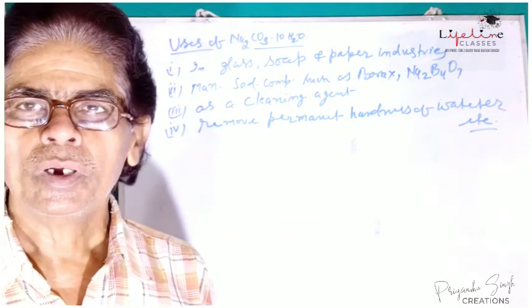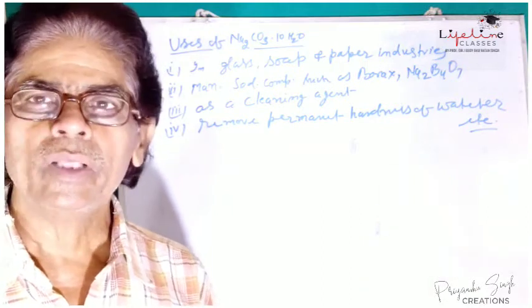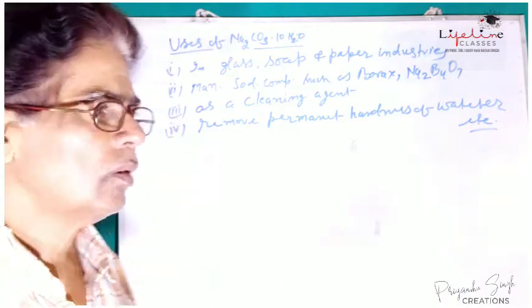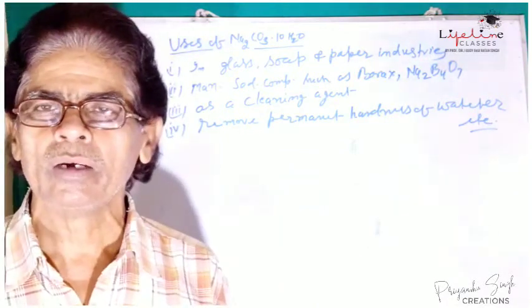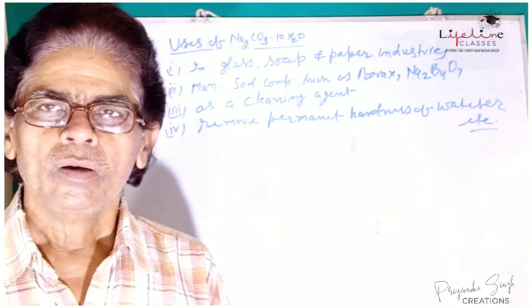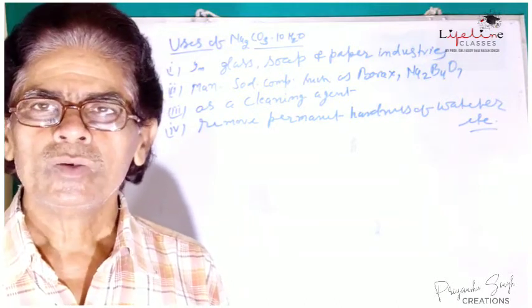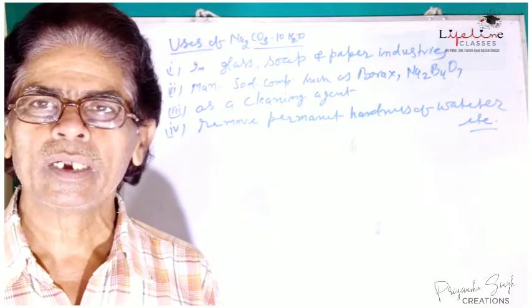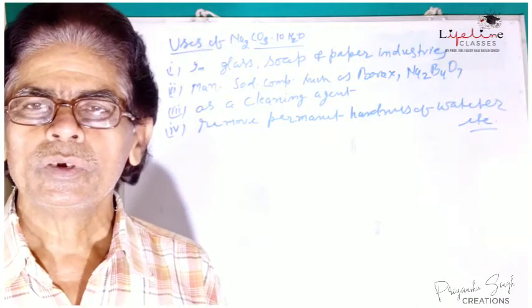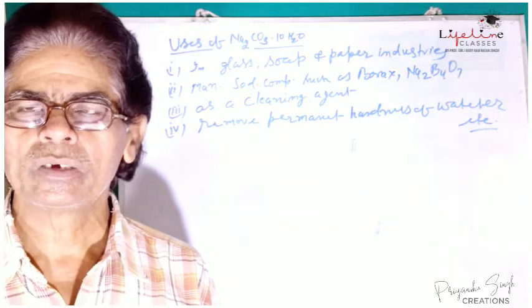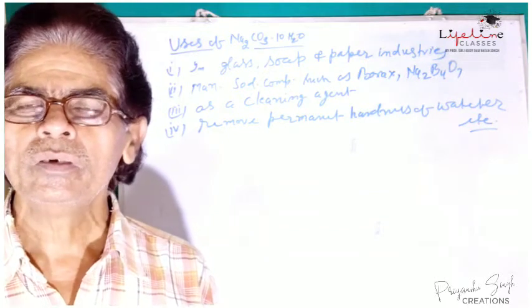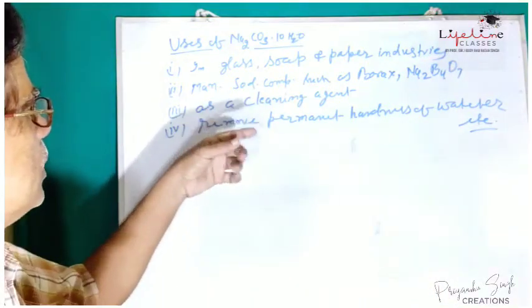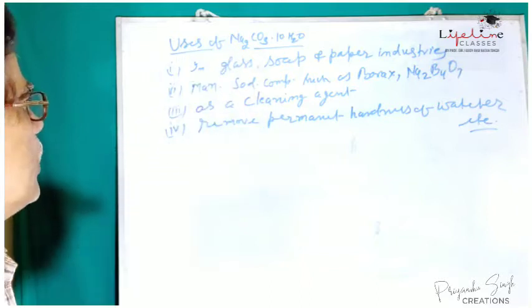It is used to clean ornaments, and it is used in a very important chemical reaction to detect the nature of the salt, the basic and acid radicals. We can use the borax bead test. So in the borax bead test, borax is used. See, this borax is manufactured by the use of sodium carbonate.